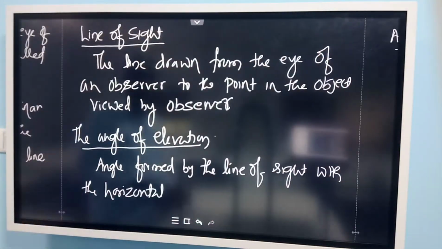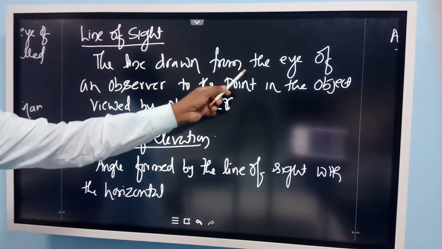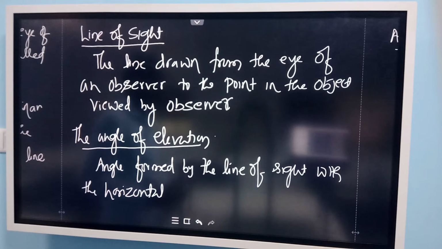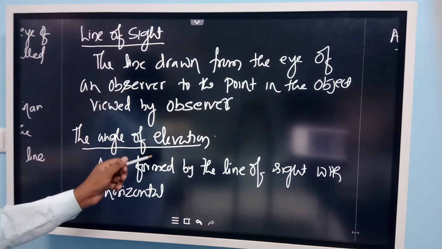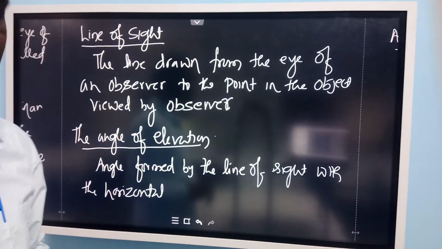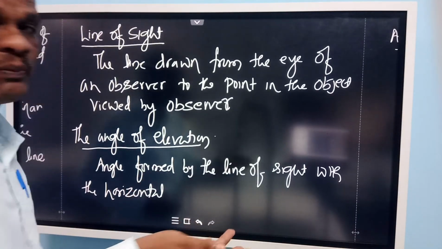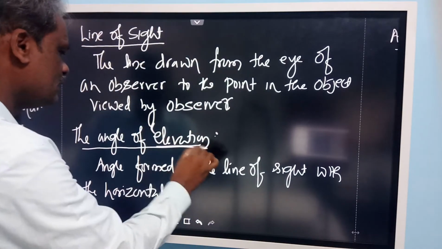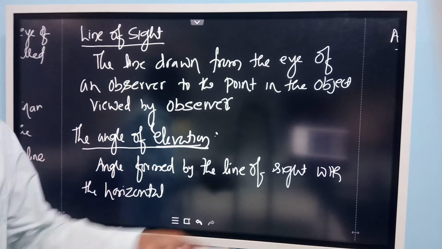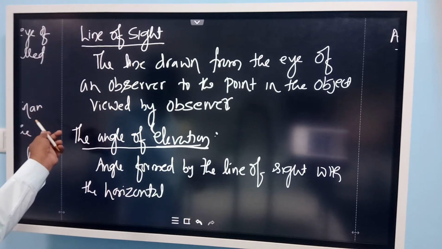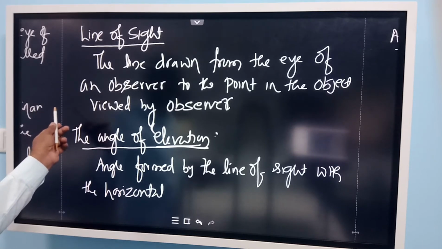So you can note on this, line of sight is the line drawn from the eye of an observer to the point in the object viewed by the observer. The angle of elevation is the angle formed by the line of sight with the horizontal line, if the point of observation is above the horizontal line. So if the point of observation is above the horizontal line, then it is called angle of elevation, as we saw in the example of the observation of the top peak of the Qutub Minar.